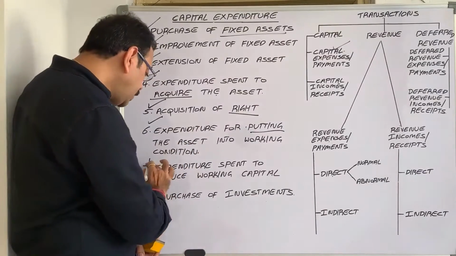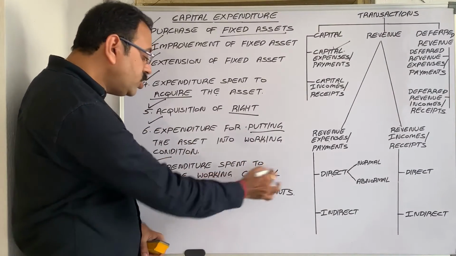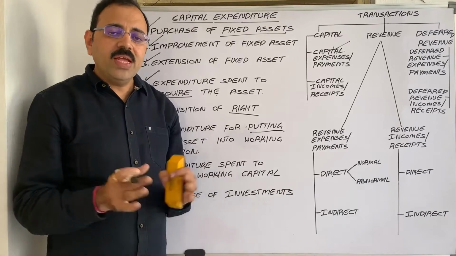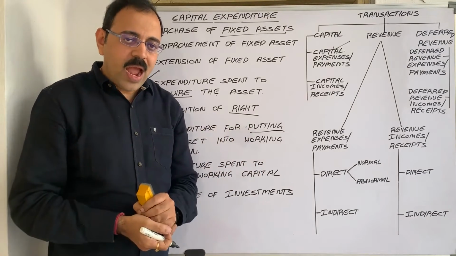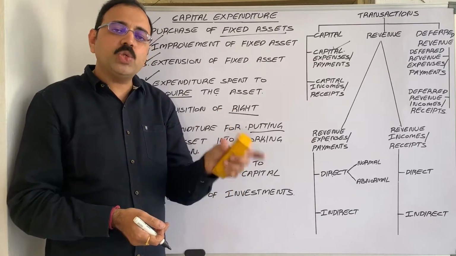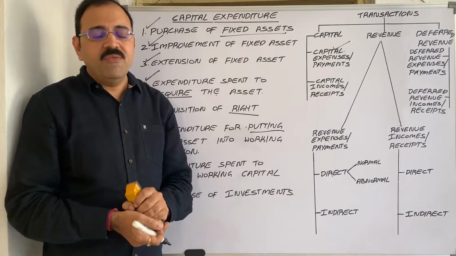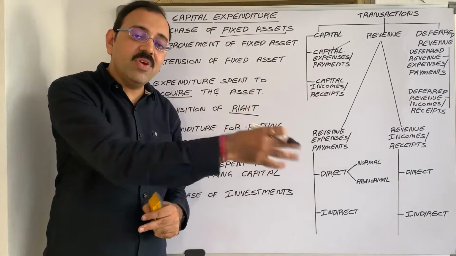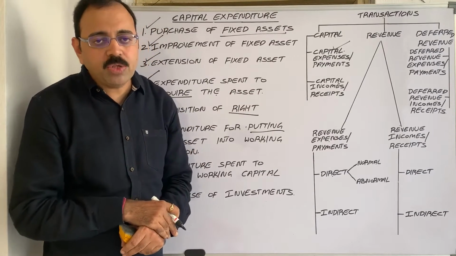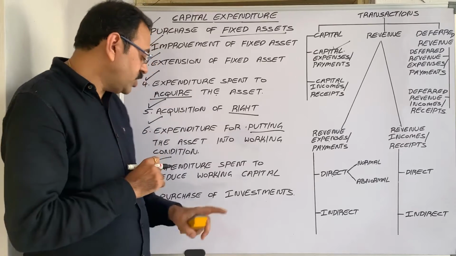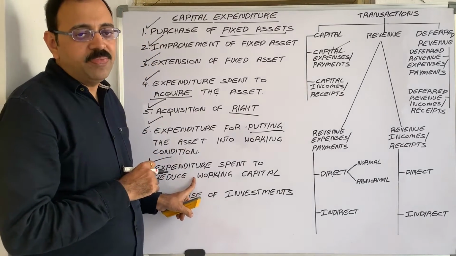Next one is expenditure spent to reduce the working capital. For example, we are using one machine to manufacture goods and that machine contains a petrol driven engine. We replaced it with a diesel driven engine. Because of this, our fuel expenditure will reduce, no? So that expenditure comes under capital expenditure.